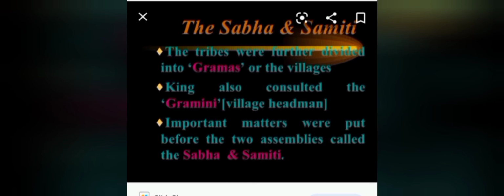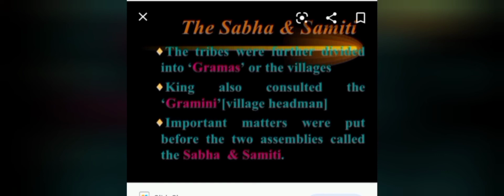So the Samiti here is just like the legislative assembly that we have today, okay, where all the MLAs are sitting, talking about the welfare of the whole state. So here also the Samiti was a large assembly where any member of the tribe could give his or her consent or opinion on important matters concerning the tribe.